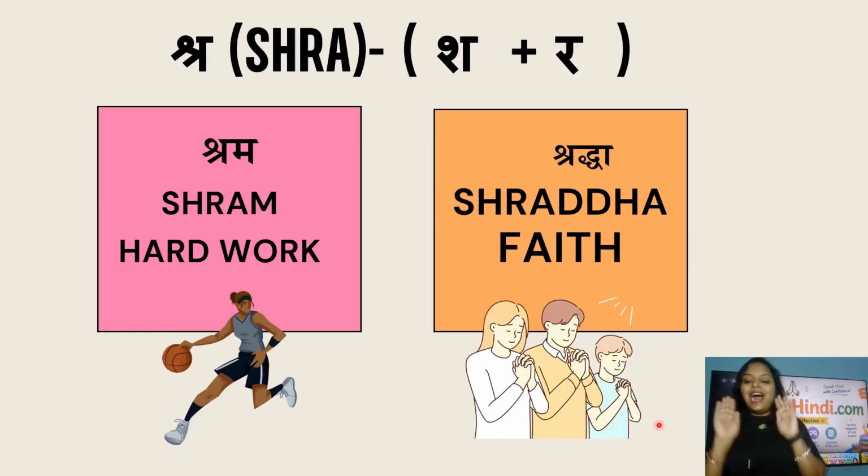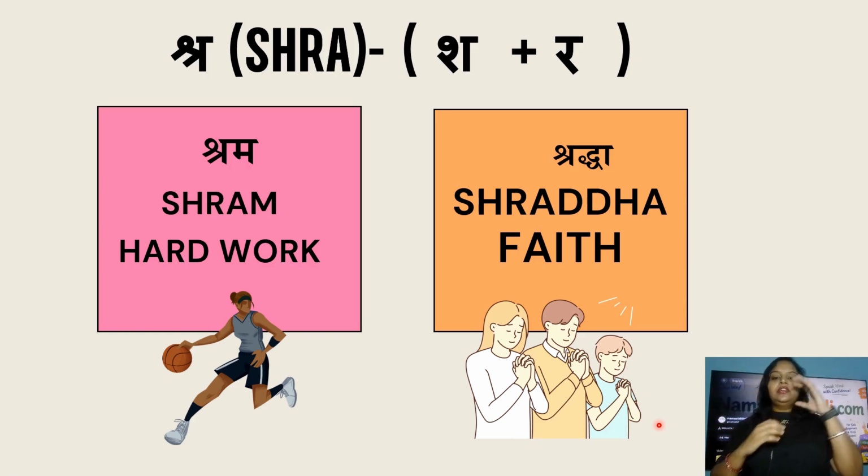And it is the last Hindi consonant. The last Hindi consonant is shra. As you can see, it is made by joining two sounds sha and ra together. So when sha and ra mix, it becomes a new consonant shra. The words starting from shra are shram, that is called hard work, and shraddha, that is called faith. Faith in any religion, any god, any belief is called shraddha. So hard work in Hindi is shram, and faith in Hindi is shraddha.